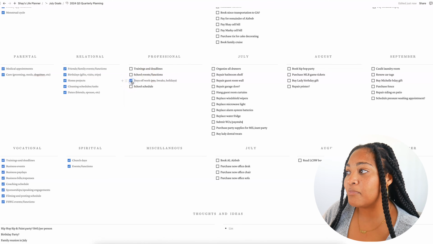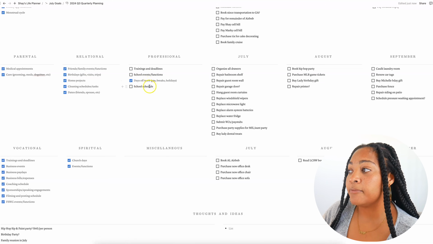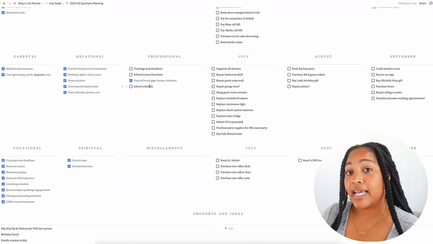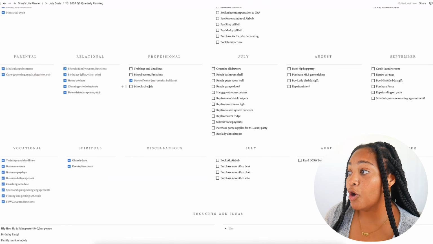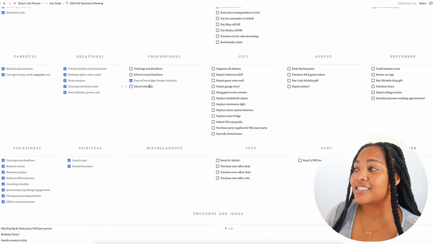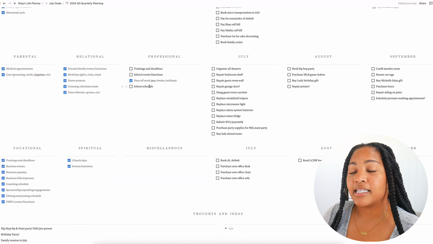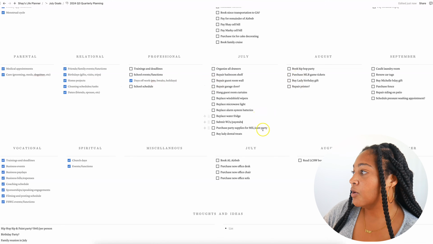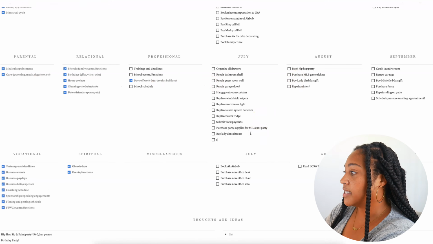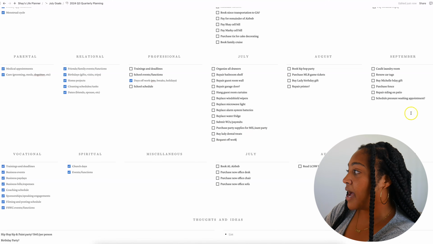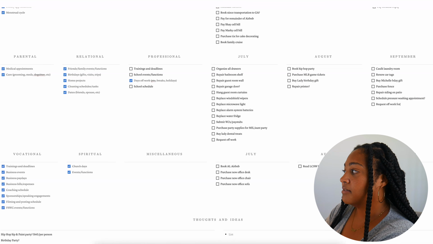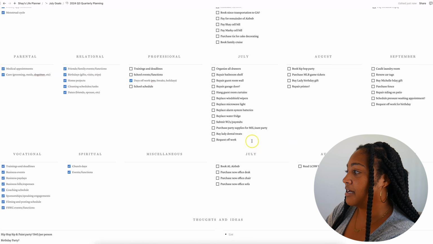I did plan my days off of work, including the days that I'm already off naturally for breaks and holidays, and also the days I need to request off for PTO, which is going to be my birthday, of course, and 2 days in July for the family reunion. I might put on here to request off work, because I'll do that when I go back to work in July. And then maybe in September, I can request off for my birthday. I feel like that's appropriate.